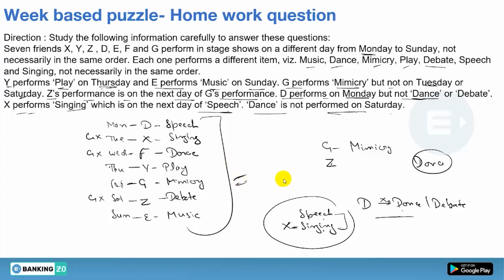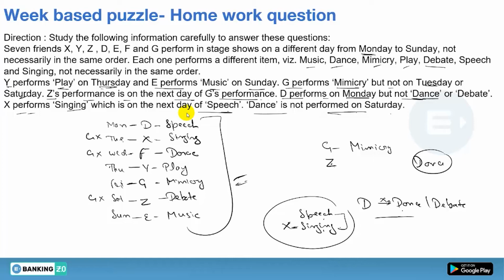Okay, just keep one thing in your mind: you don't have to keep making possibilities again and again. Just keep in mind that sometimes you have to make the possibility in your mind. Like I've seen that speech and singing will come on these two positions. But right now I don't make it, because from the last line it was very clear that speech and singing can't be together on Tuesday and Wednesday. So every time you don't need to make the possibility. Done. Okay, so that was the last homework question that I have given you.